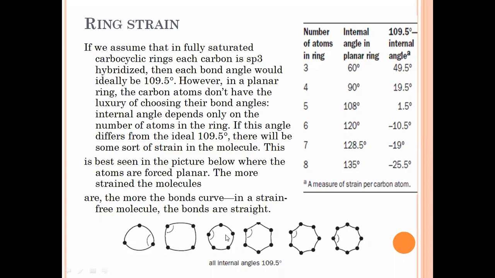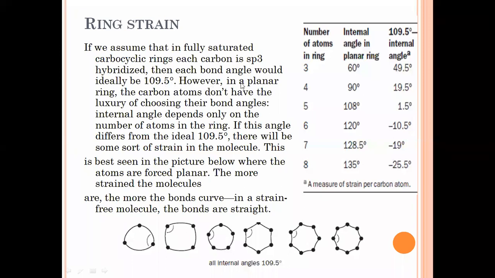Cyclobutane, cyclopentane, cyclohexane, cycloheptane, and cyclooctane. So in all these fully saturated carbocyclic rings, the carbon atoms are sp3 hybridized. Then if they are sp3 hybridized, each bond angle has to obey the bond angle of 109.5 degrees.